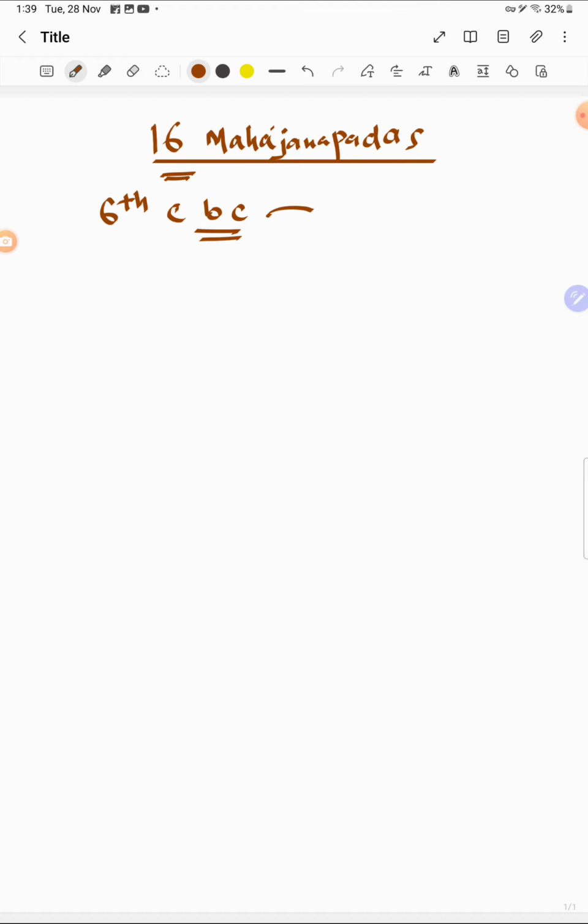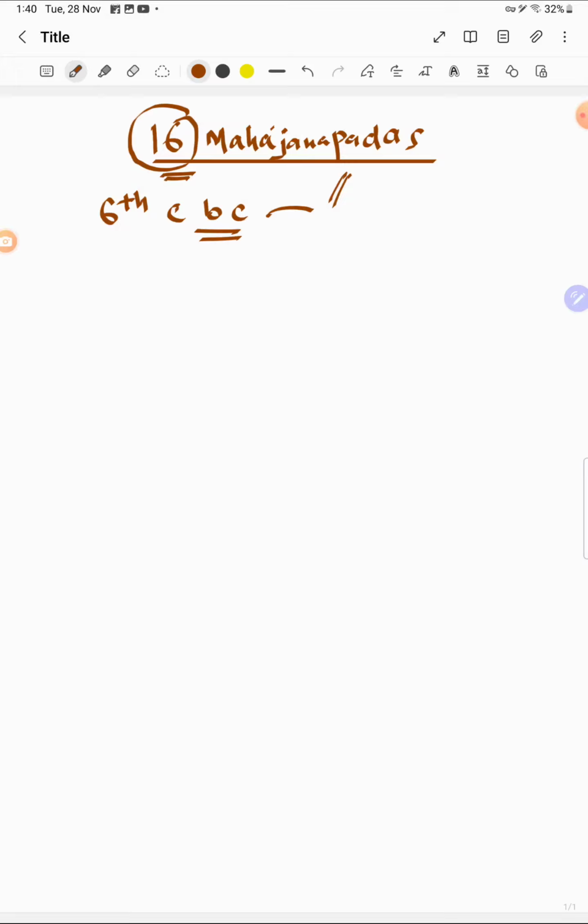Why were they called territorial states? Because they ruled large territories of their own, and they had a large standing army. So in the 6th century BC, it was these 16 divisions which ruled India at that time. And today we're going to learn those 16 Mahajanapadas.